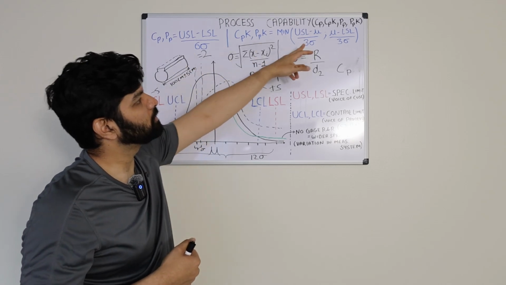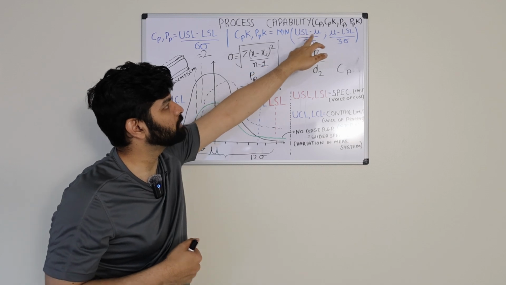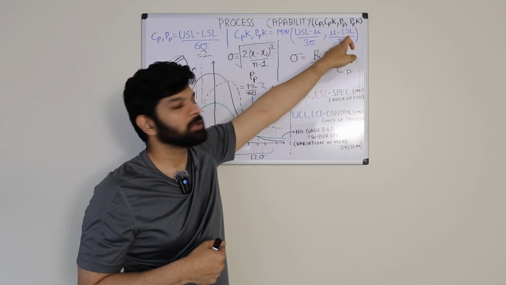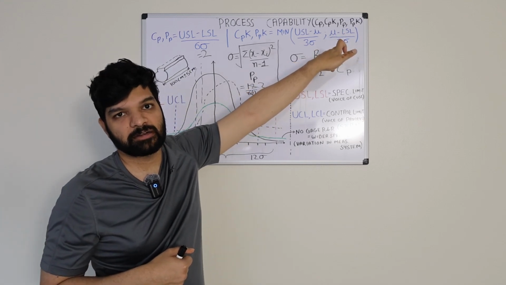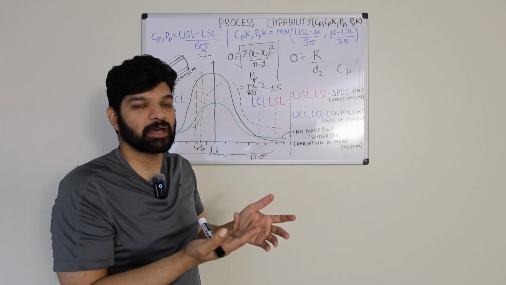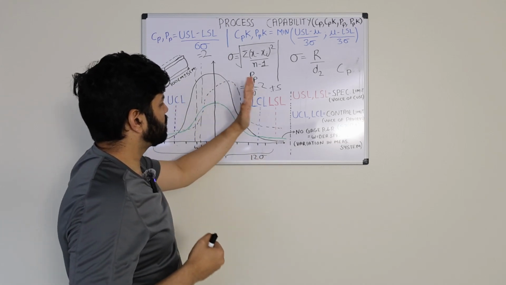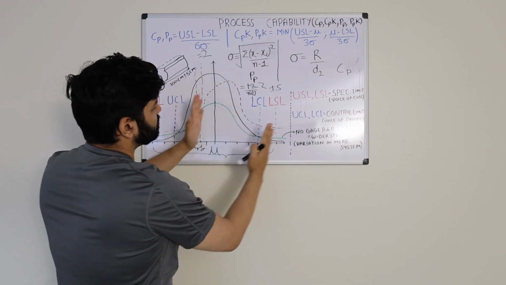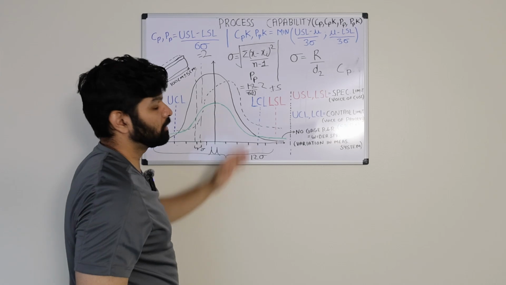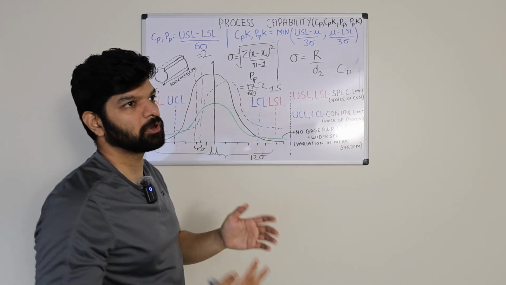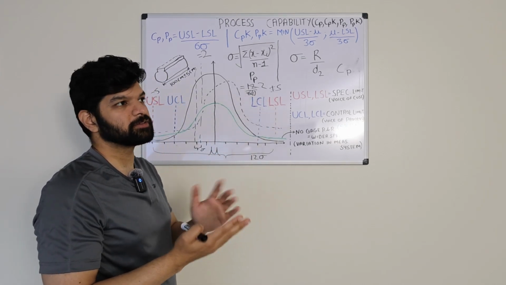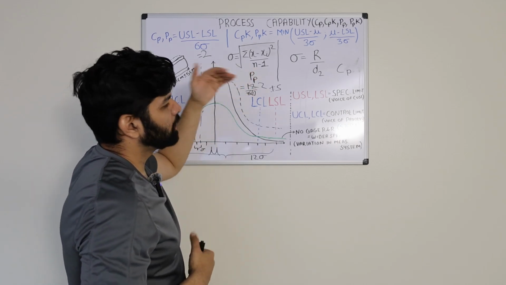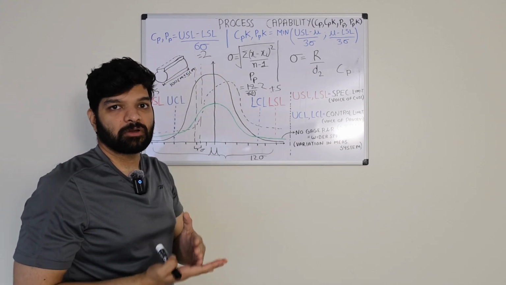If it's not centered, we'll use the upper specification limit minus the mean value over 3 standard deviations, or the mean value minus the lower specification limit over 3 standard deviations. Whichever is lower, we'll use that, because if the mean is away from one limit, it will have a bigger distance from the other specification limit. So we would want the minimum value to be considered as the process capability value. So for qualifying the machine, we'll always use Pp.